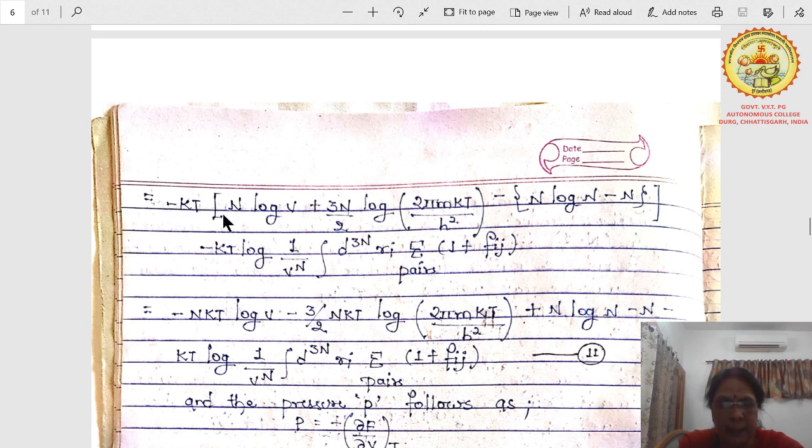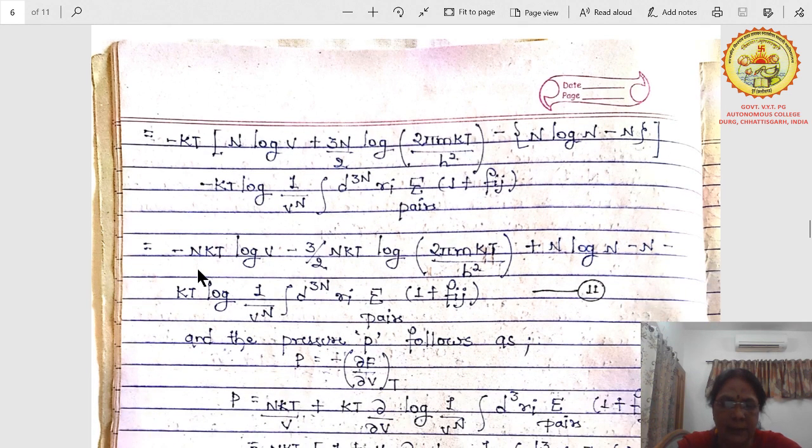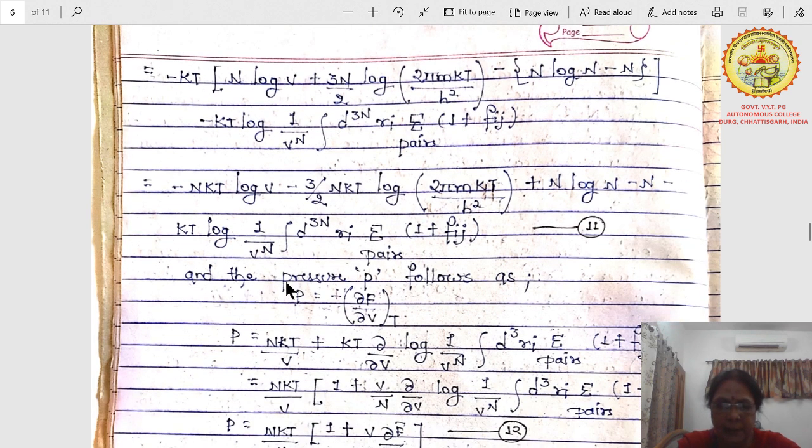Next step is minus kT [n log V plus 3n/2 log of 2 pi mkT/h squared] minus, here we have used log of factorial n, that is the Stirling formula, n log n minus n, minus kT log of 1/V^n ∫dq^3n over ri, summation of pairs, 1 plus fij. Here no term is missing, you can calculate it easily. Minus nkT, this one is n log V, minus 3/2 nkT log of 2 pi mkT/h squared, plus n log n minus n, minus kT log 1/V^n ∫dq^3n, product of 1 plus fij. And the pressure P follows.